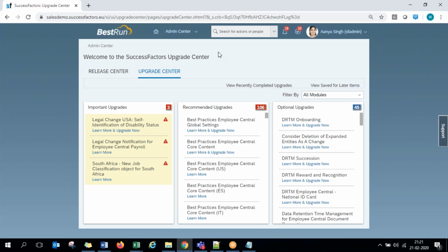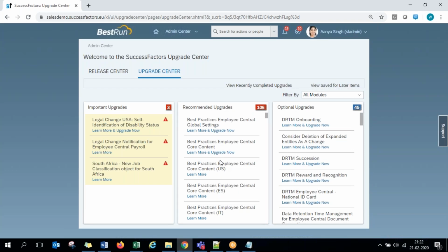They do that as universal upgrades without any customer approvals. But when it comes to process-related or scenario-related things, those are listed here where the admin has to opt in, whether they want to have it or not. So universal and admin opt-in are the two categories of upgrades that we see.